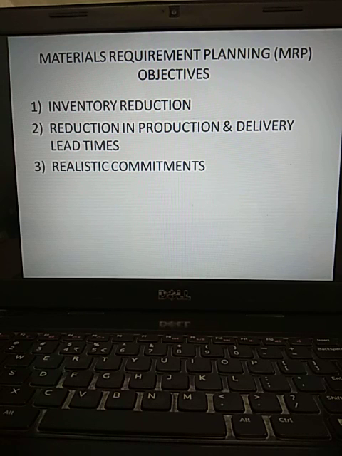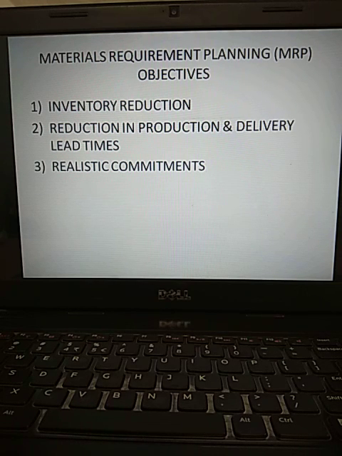Now exclusively understand what are the objectives of MRP. Just now I told you, everything you cannot provide before itself. The items which are required based upon the need, based upon the time schedule, you need to provide. Everything before itself you want to keep means it leads to more inventory, and based upon the inventory, costs are going to increase.